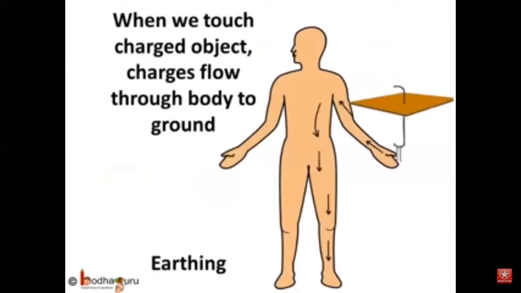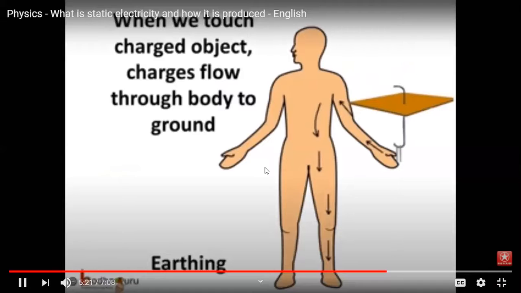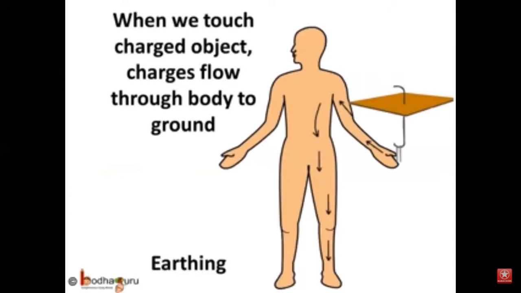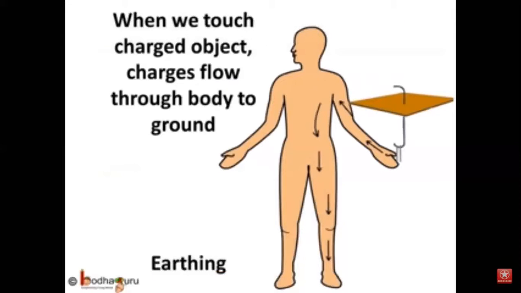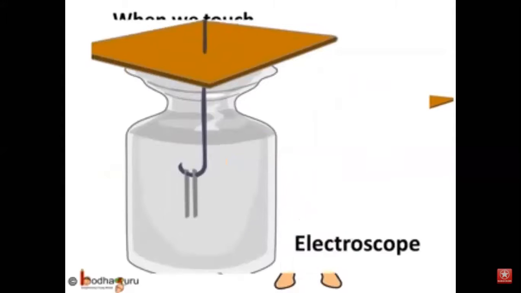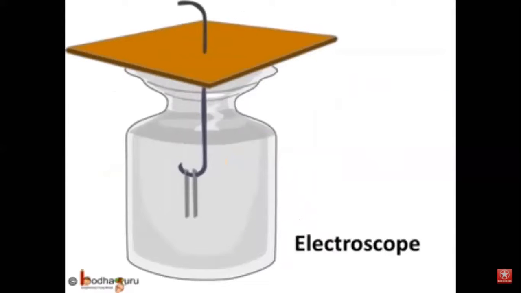So what exactly happened here? When we touched the clip, the charge from the strips flowed through the metal clip, then through our body to the earth. When charge from a charged body transfers to the earth, we call that process earthing. You know, such a simple device can be used to test whether an object is carrying charge or not. This device is known as electroscope.